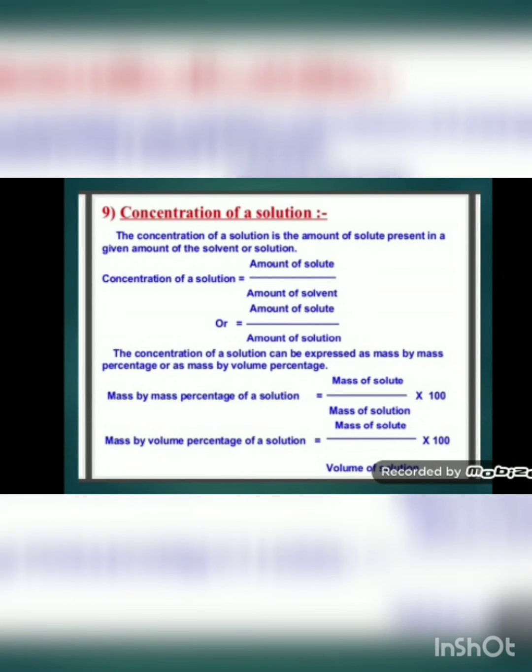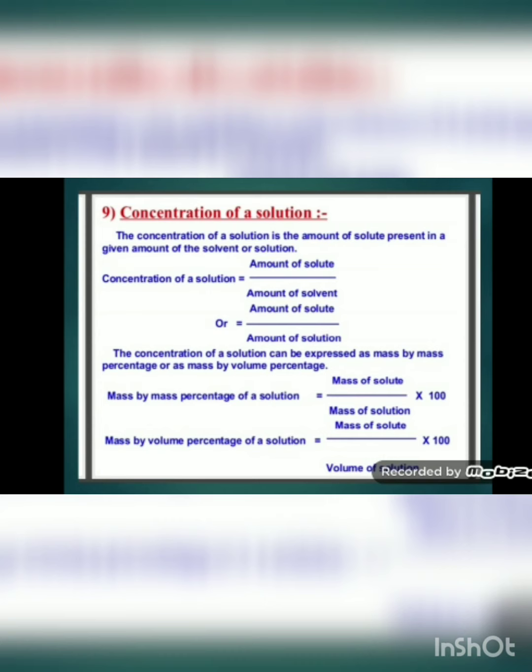In any solution, the amount of solute and the amount of solvent can be varied. It is not necessary that there should be a fixed amount of solute and a fixed amount of solvent in any solution. Depending upon the amount of solute present in the solvent, a solution can be called a dilute solution, concentrated solution, saturated solution or unsaturated solution.